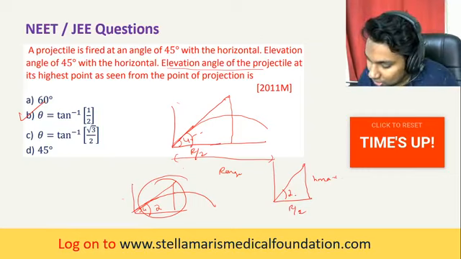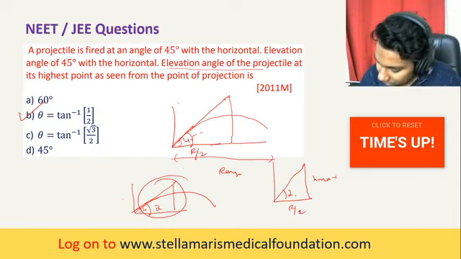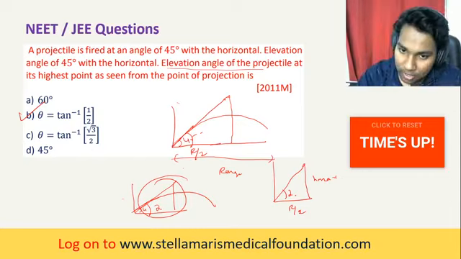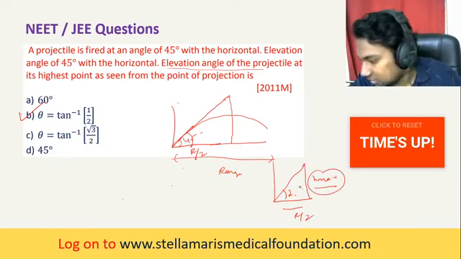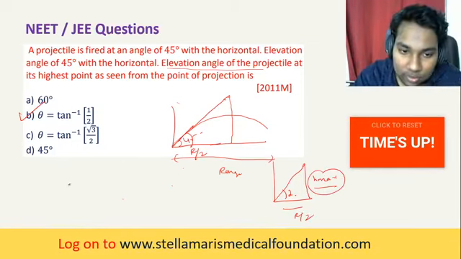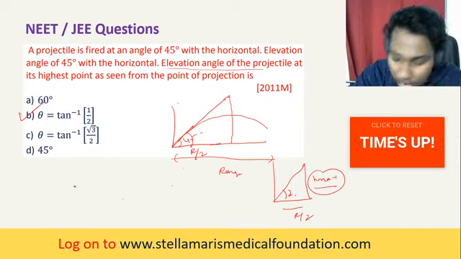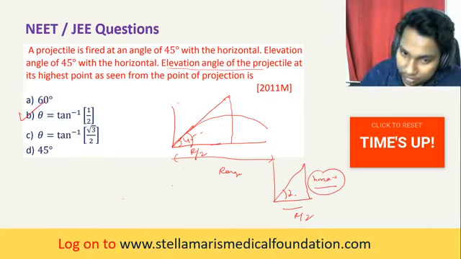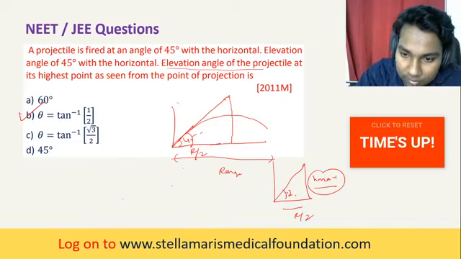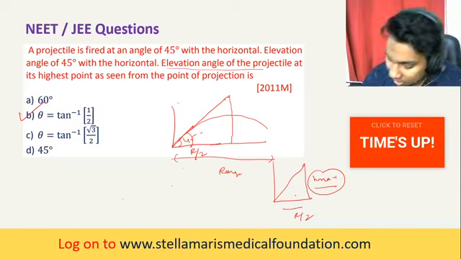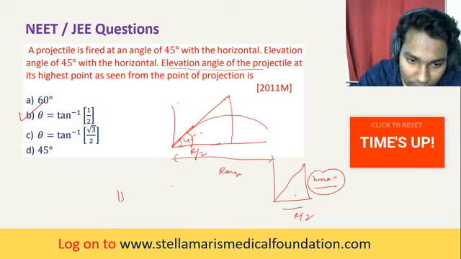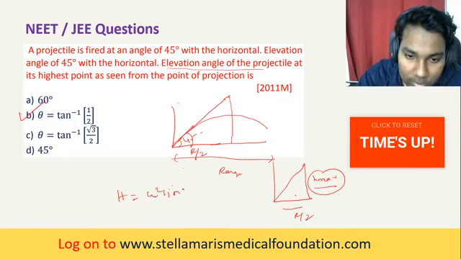So what you will do: this is a right angle triangle, so R by 2 and h max are its sides. You can find h max, or the range. First you find h max. h max is equal to u squared sine squared alpha by 2g.